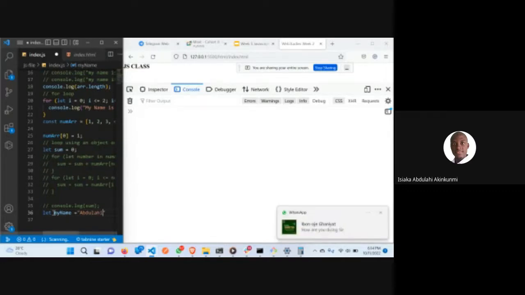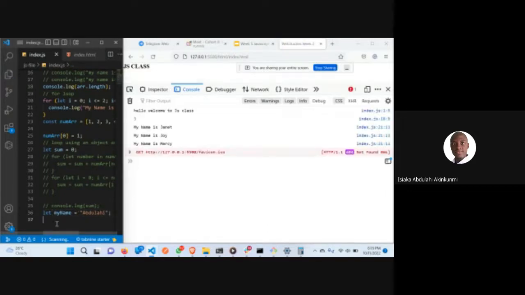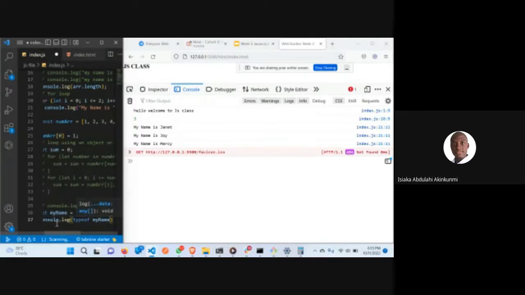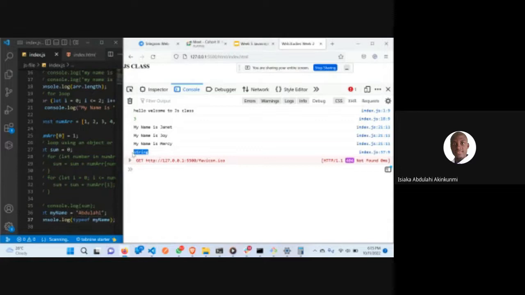This is a string. If I say typeof my name, you can see that the type of my name here is string.